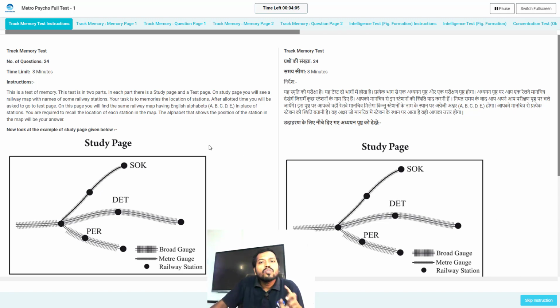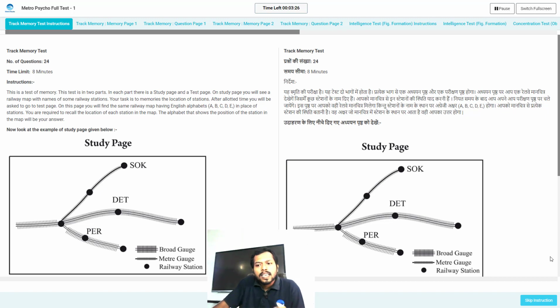Clear? So first the memory test instruction page will come. On the left side you will get English, on the right side you will get Hindi. Only 2 languages are there for the psycho test, nothing other. If you are comfortable in English, then simply read the instructions in English. If you are comfortable in Hindi, then simply read them in Hindi. Clear? Here you see that the number of questions is 24 and the time allotment is 8 minutes. The rest of the instructions you can read.